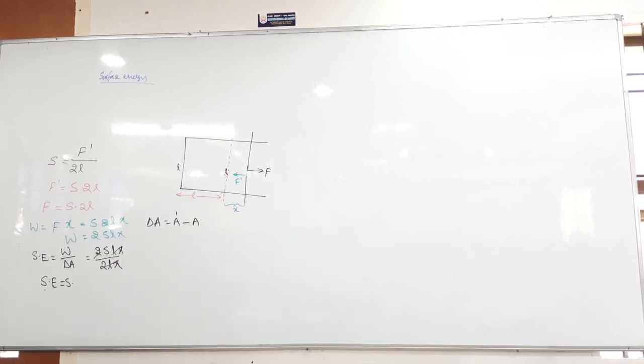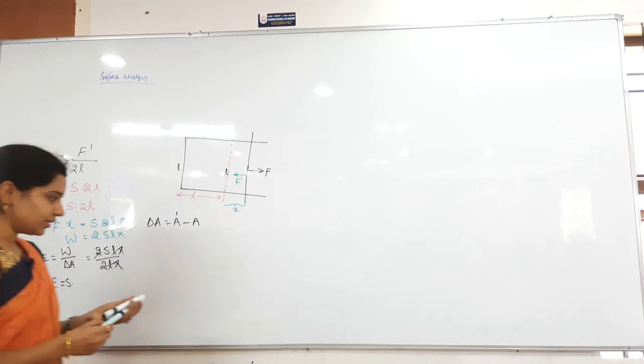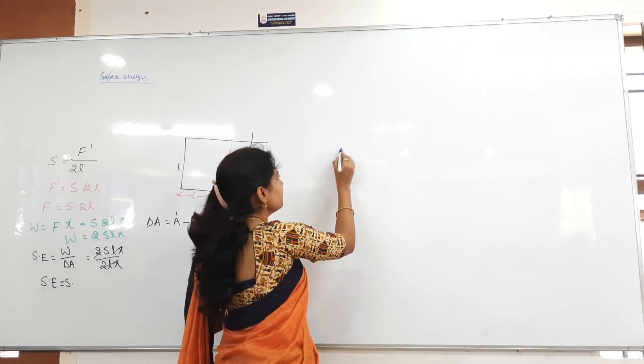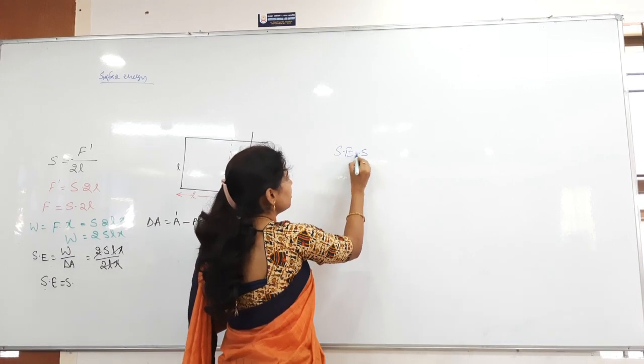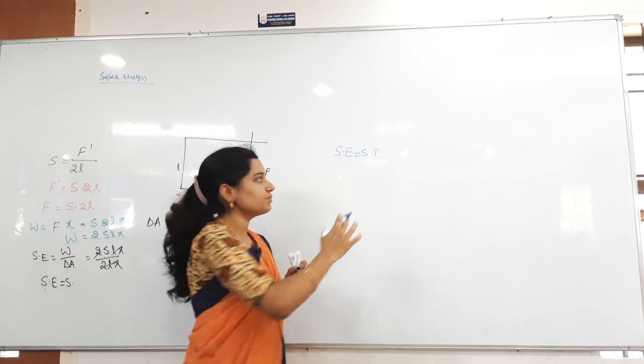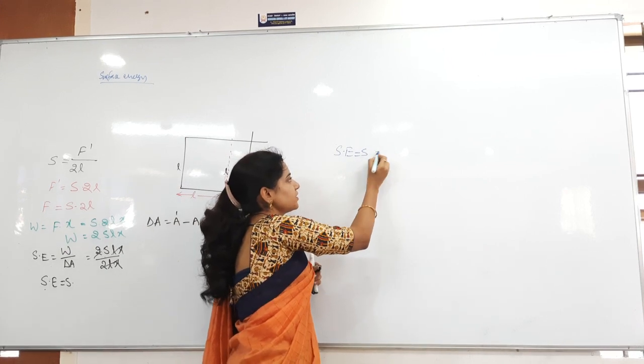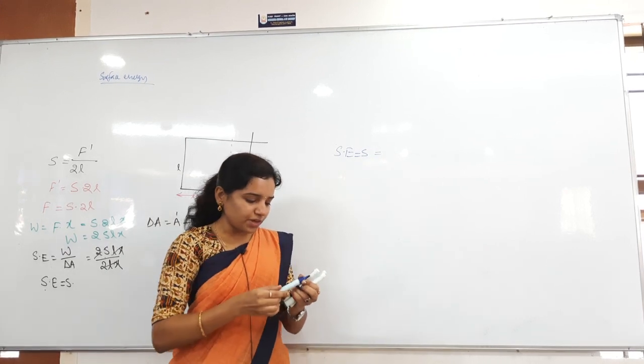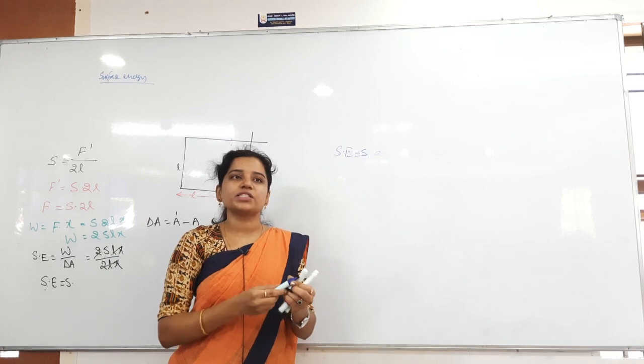Work done in forming a drop of radius r. So first of all, how to do that? You know that surface energy is equal to surface tension. Surface tension is nothing but S only. We will take surface energy equal to surface tension. What's the surface energy formula?